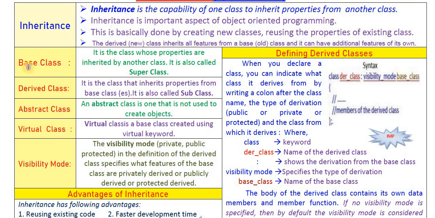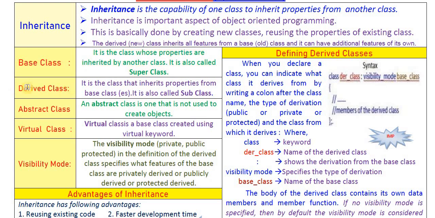First, what is base class? Base class is the class whose properties are inherited by another class. Base class is also called super class. In simple words, you can also say base class is a class from which we can derive a new class.